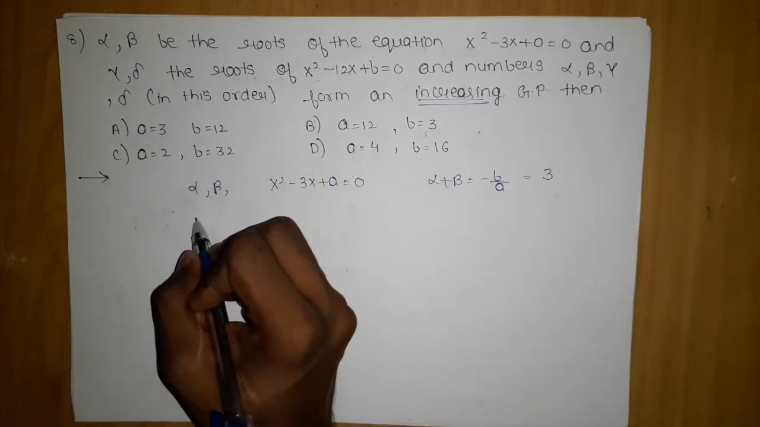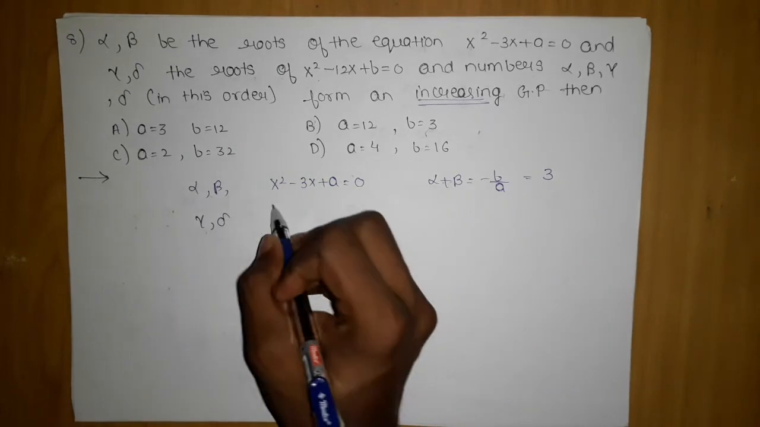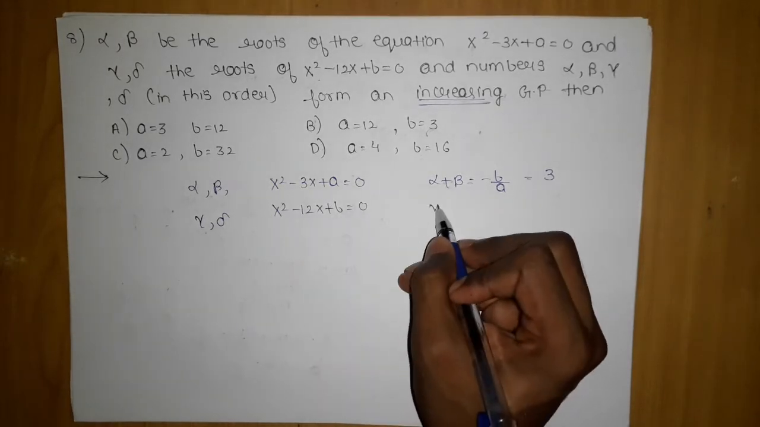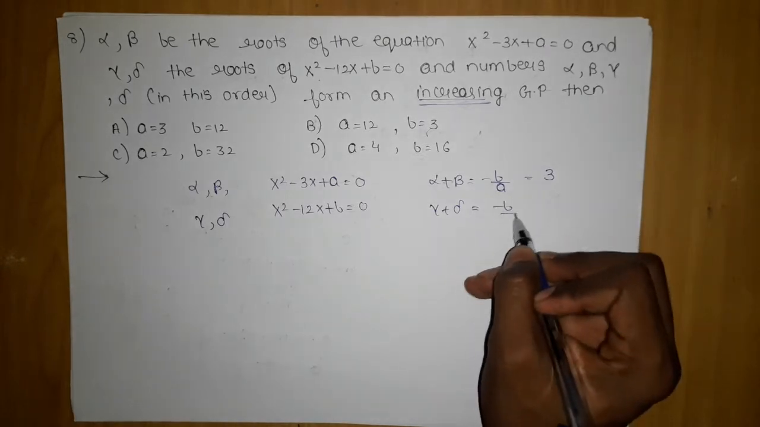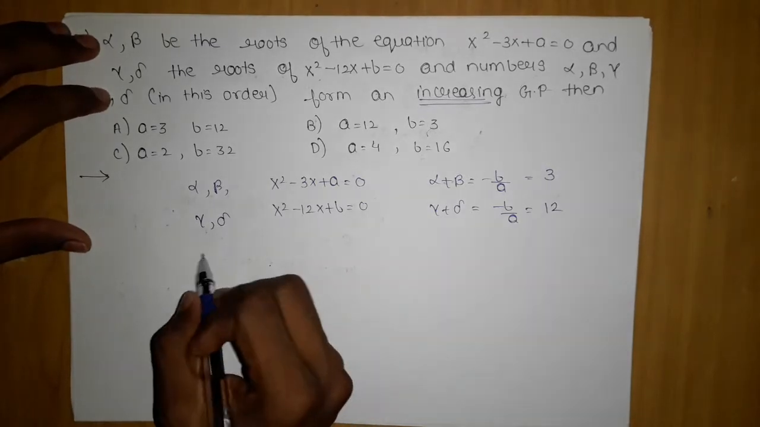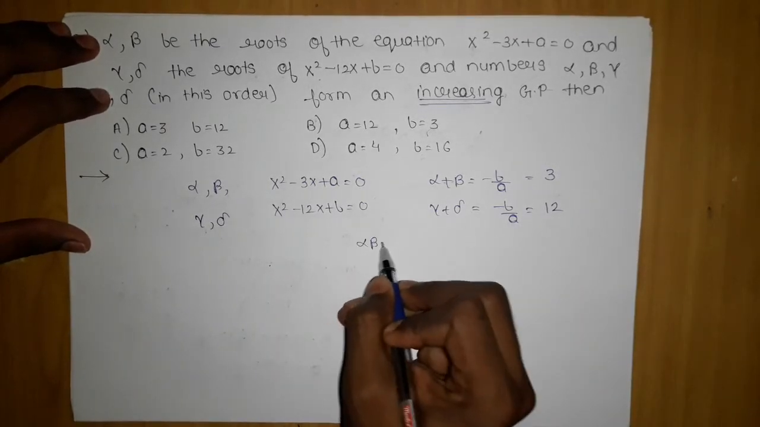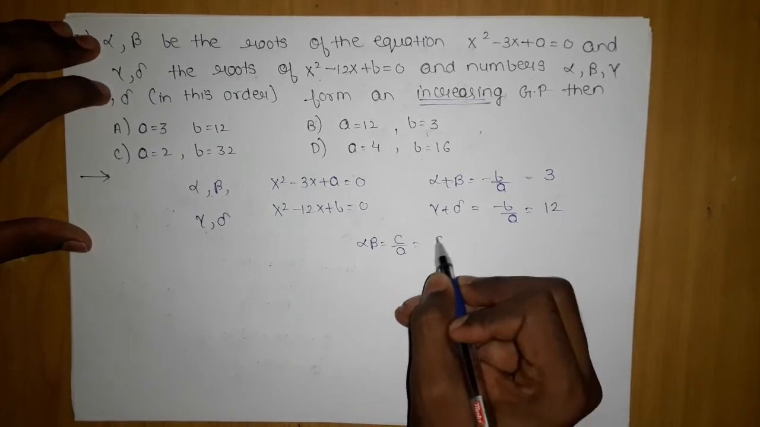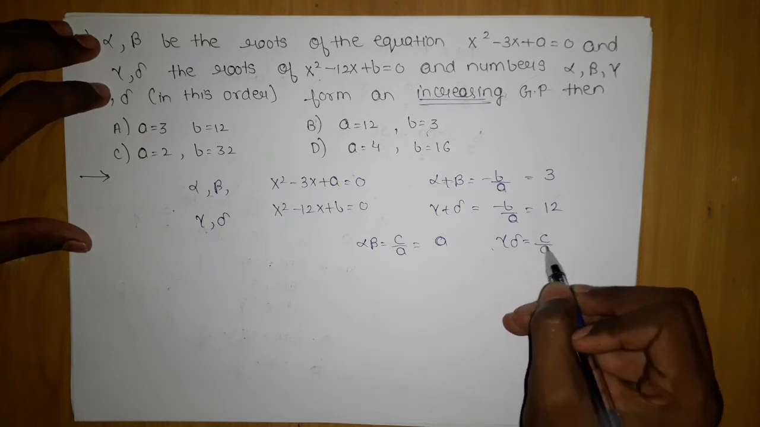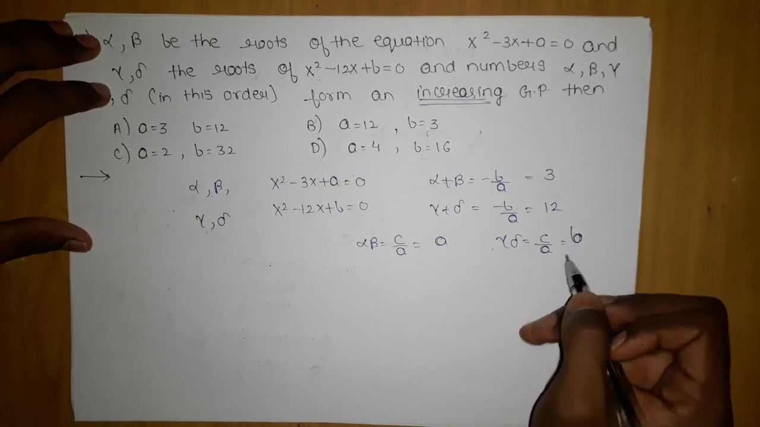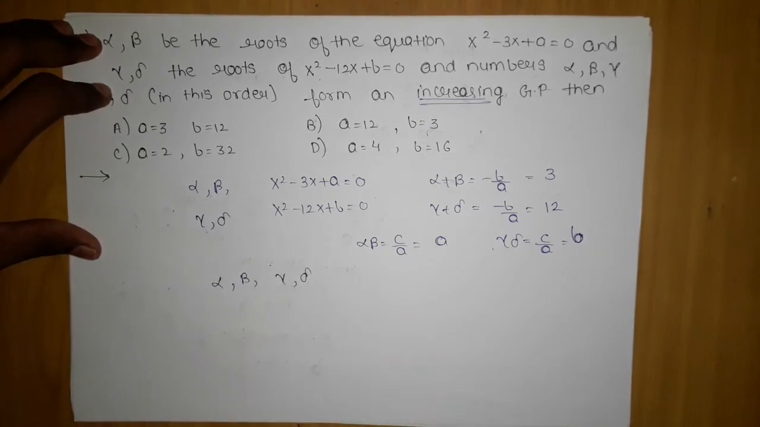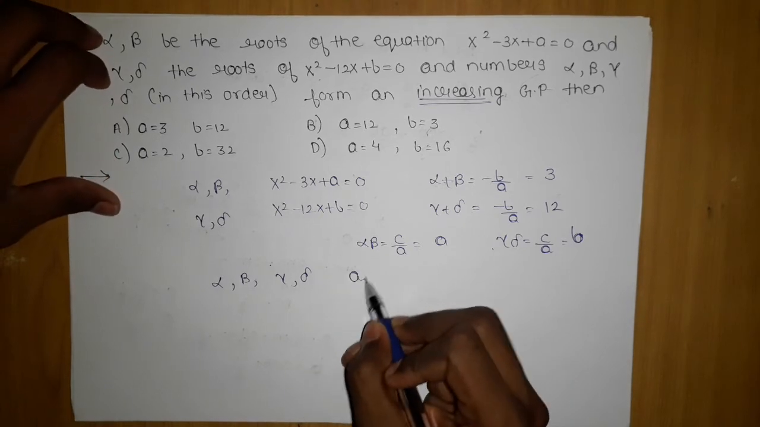Okay, similarly, if gamma, delta are the roots of x square minus 2lx plus b equals 0, then gamma plus delta will be minus b by a, which will be 12. And one more thing, alpha into beta will be c by a, which we can make out is a, and similarly gamma into delta will be c by a, which is nothing but b. Now alpha, beta, gamma, delta are in GP in this order.